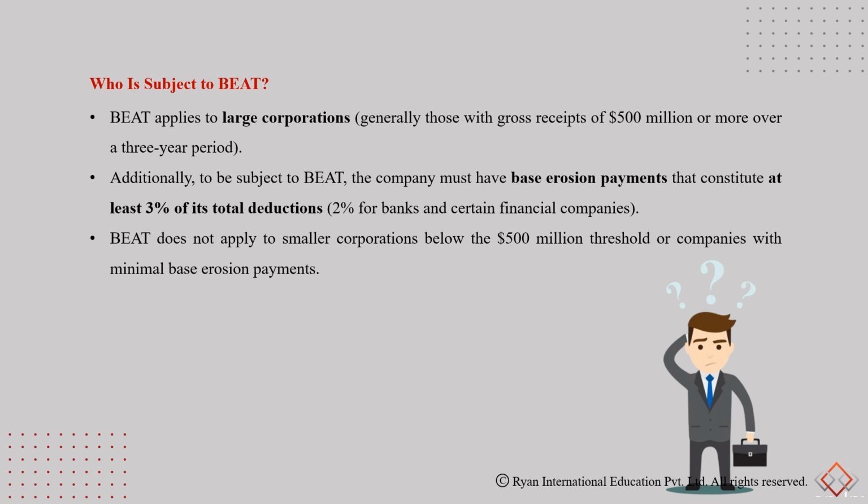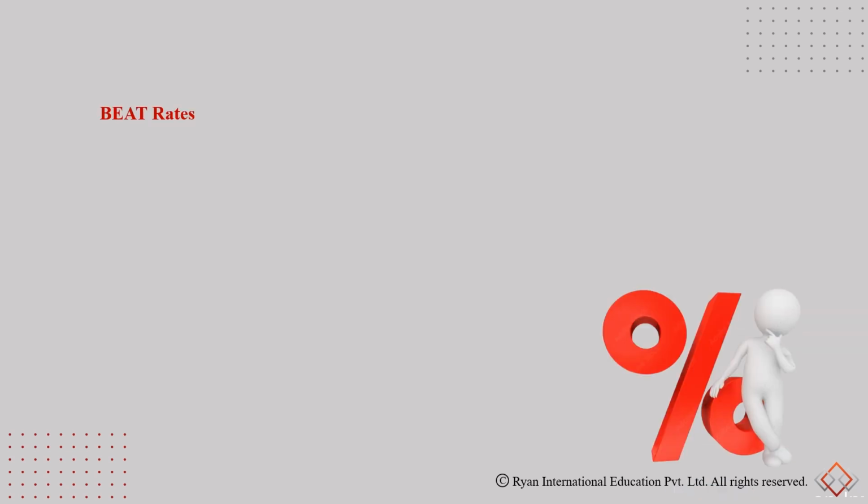Now, BEAT does not apply to smaller corporations and also companies with minimal base erosion payments. So the base erosion payments are considered at least 3% of the total deductions in certain discretionary payments to their foreign affiliates. BEAT rates are going to be 5% in the transition year, and then 10% through 2019 to 2025, and then it's going to be 12.5% starting from 2026.